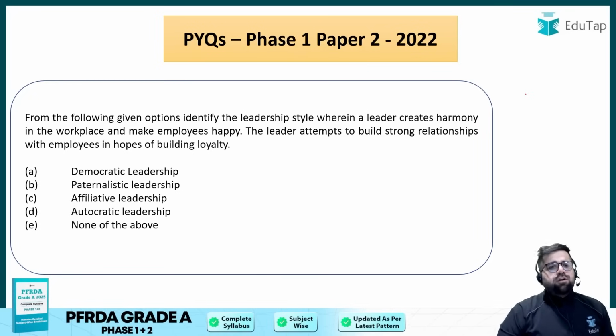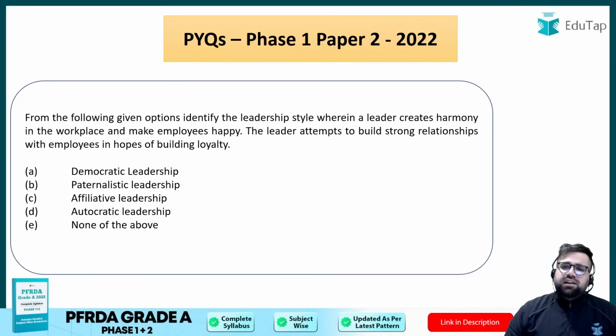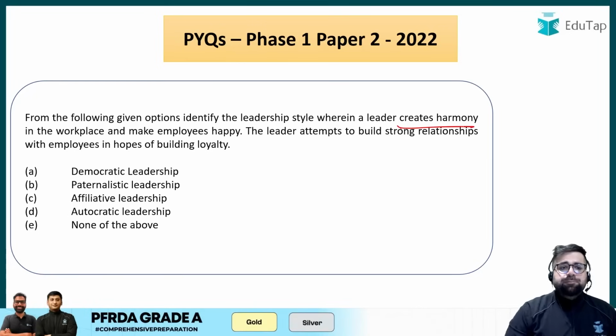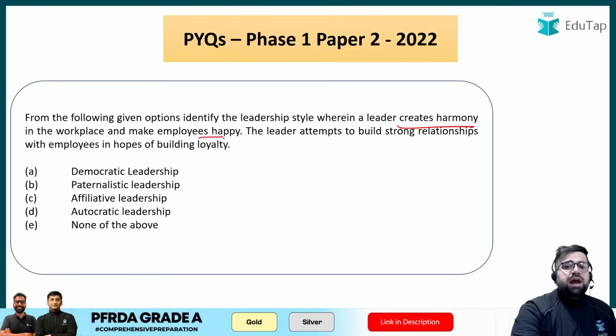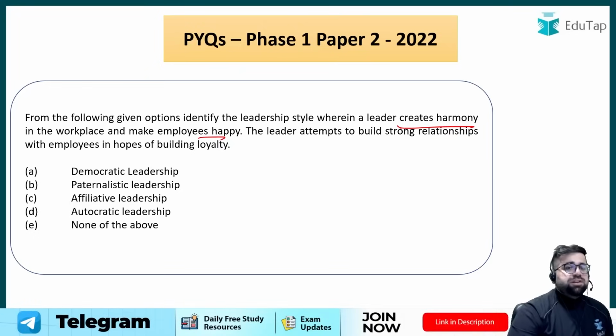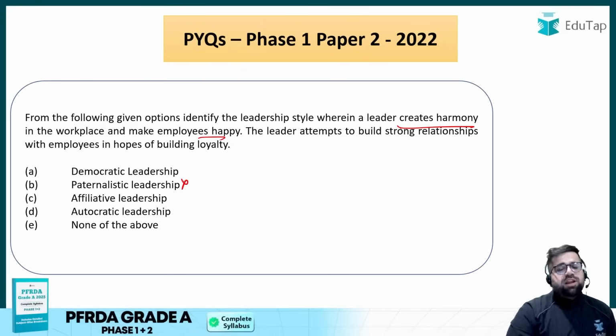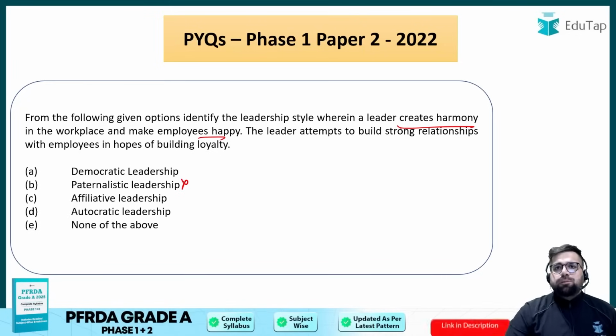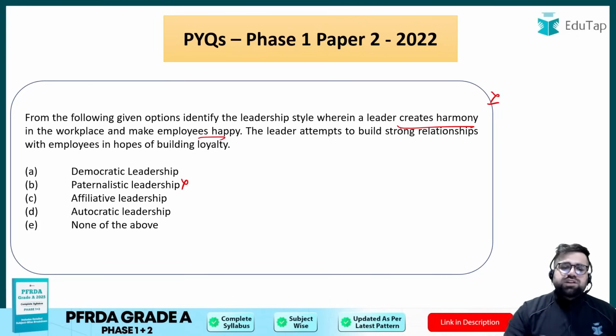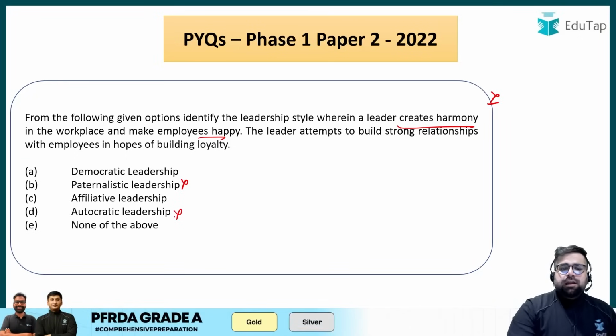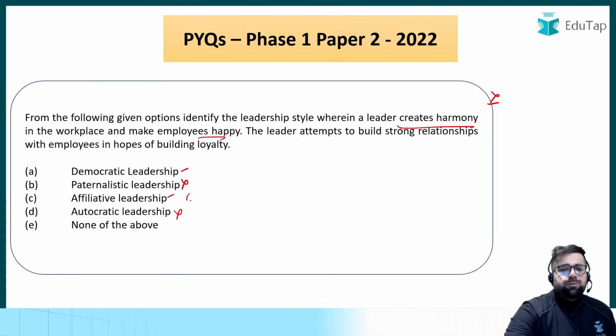Moving forward, from the following given options, identify the leadership style wherein the leader creates harmony in the workplace and makes employees happy. The leader attempts to build strong relationships with the employees in hopes of building loyalty. Now see, paternalistic does not make any sense because in paternalistic you have a dominant authority and nothing is mentioned about dominant. Autocratic again does not make any sense. If you are confused between democratic and affiliative leadership, the correct answer will be option number C.